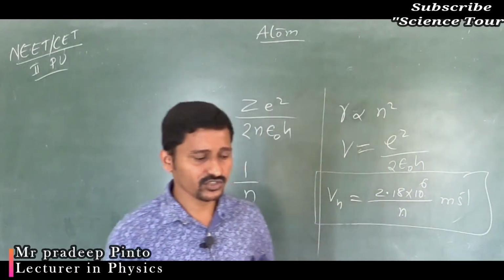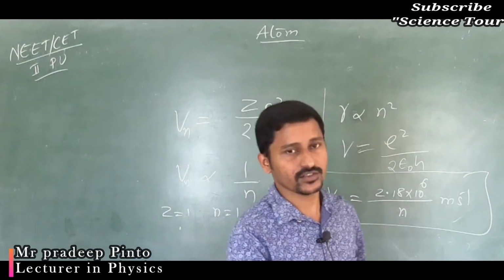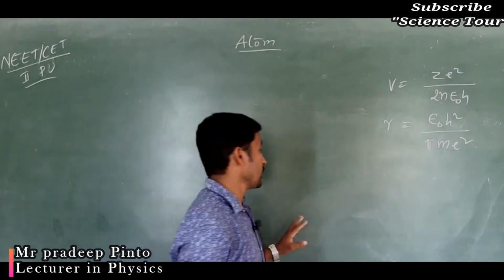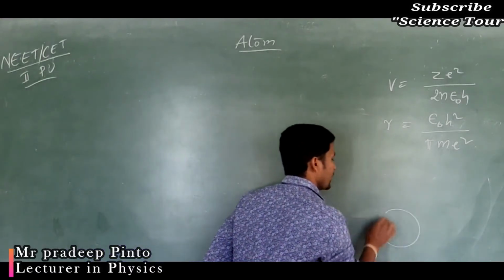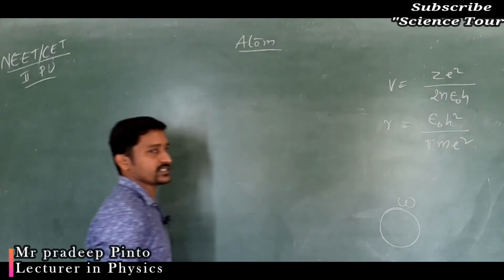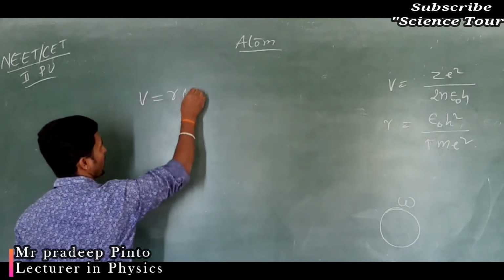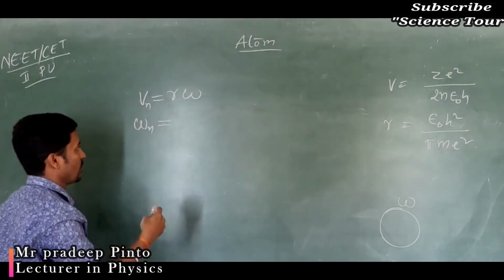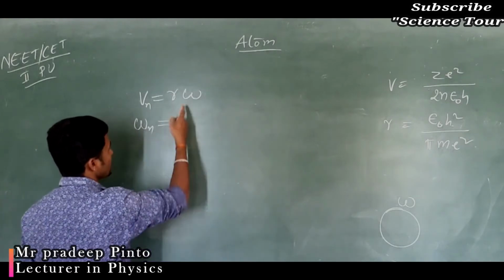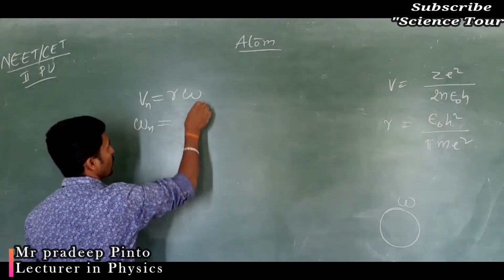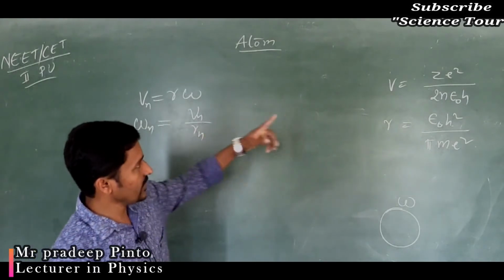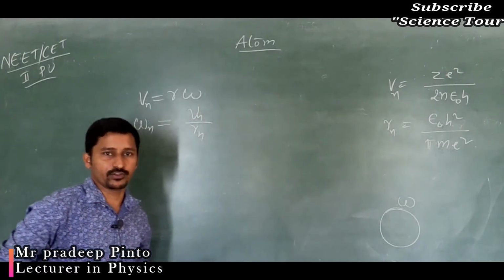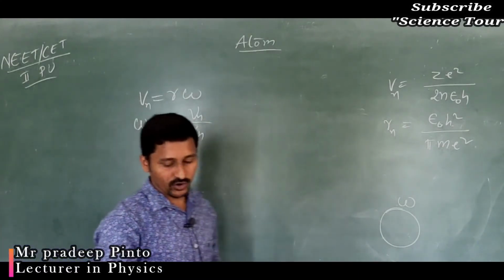Now, based on this we can give different expressions. We were talking about the velocity expression as well as the radius expression. Now the electron is revolving, so what is the expression for its angular velocity? V is equal to r omega. The angular velocity of any electron moving around the nucleus, I can write as omega n equal to Vn divided by Rn. Vn and Rn expressions are given, so find out the value for that.